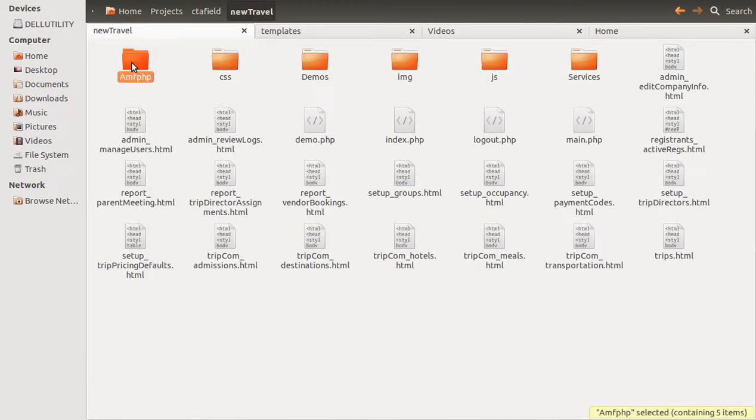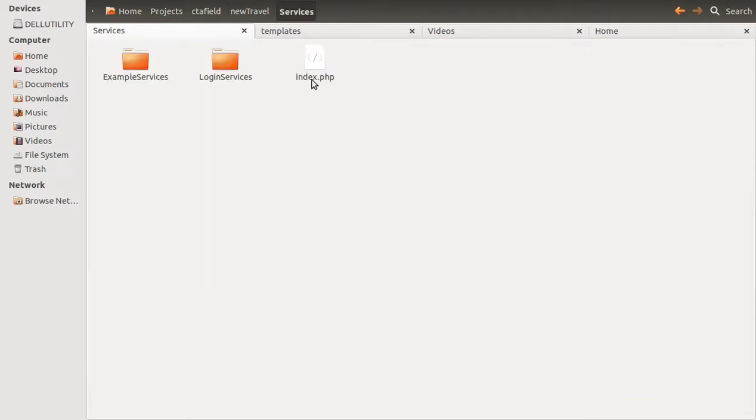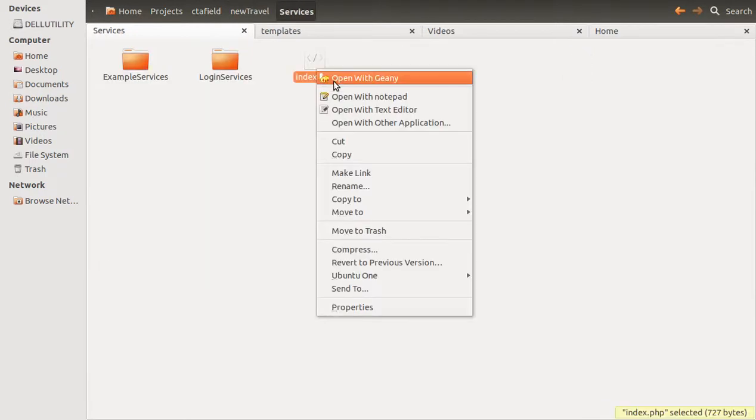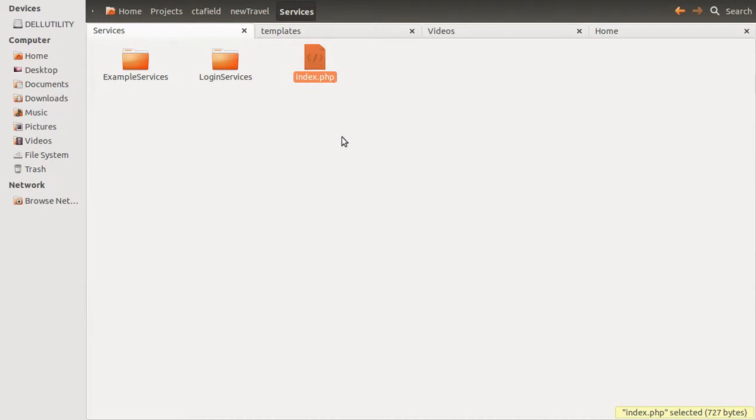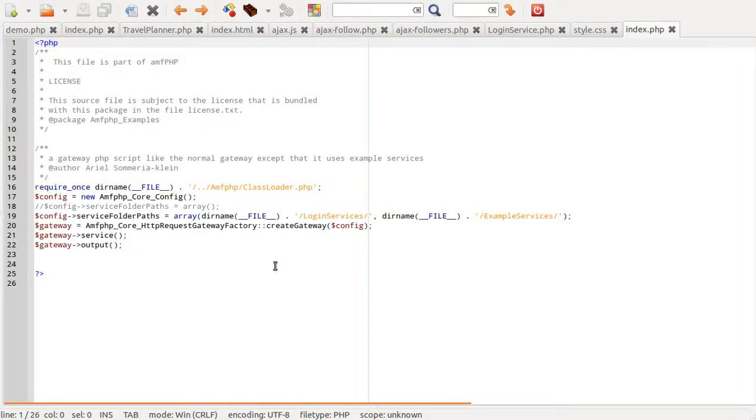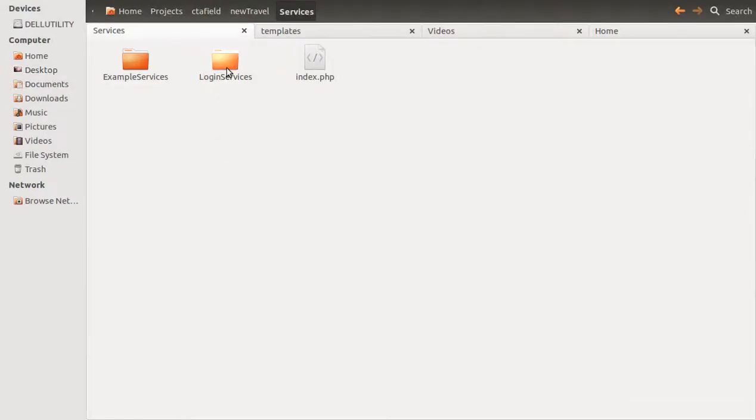This is the AMF core library, and this is the services folder. Here it has index.php. Here we need to add the class names. See the service folders. Here I have added login service and example service. Two services I have added, and you can see those two services.